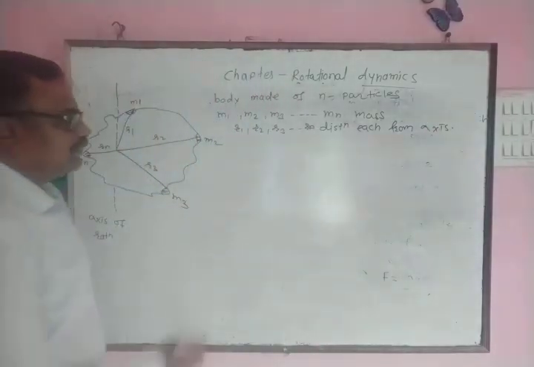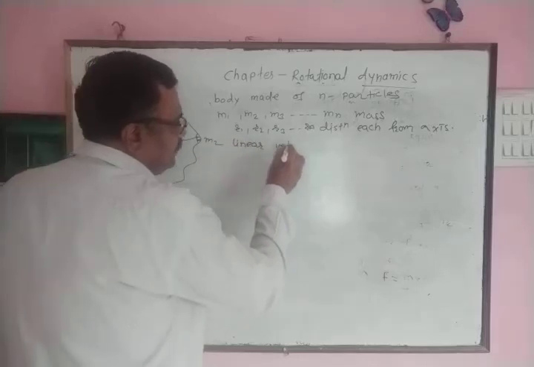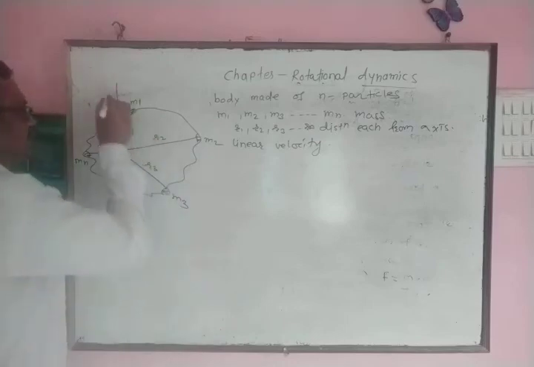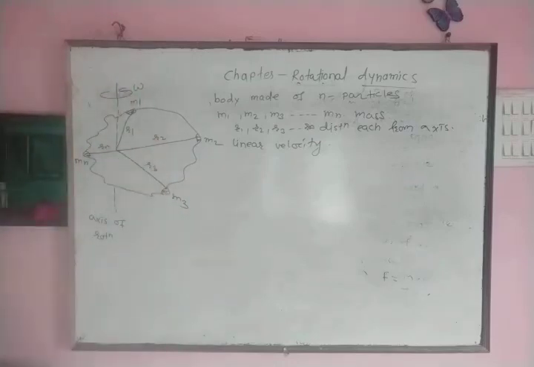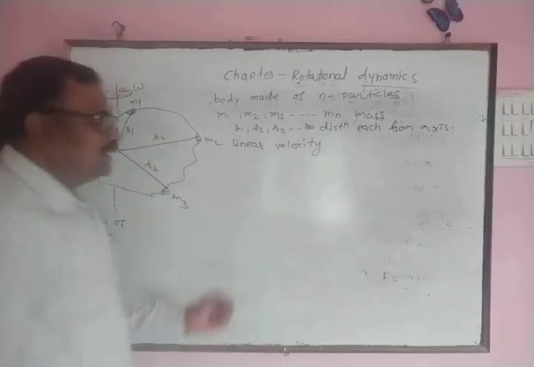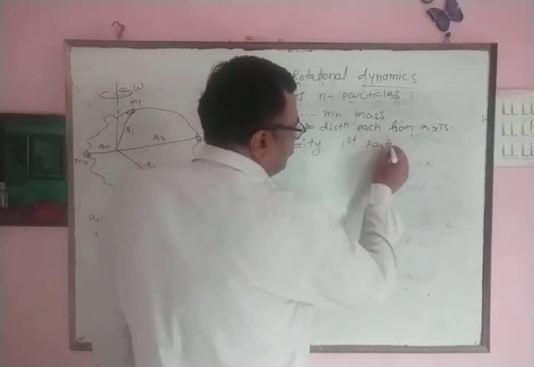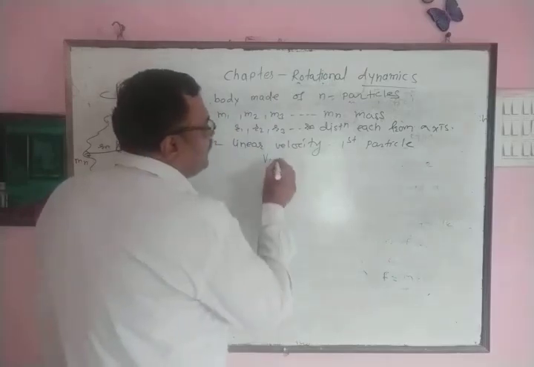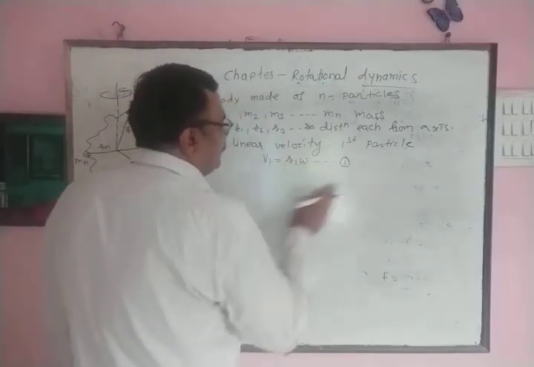Now, first of all, we write expression for linear velocity. Suppose this body is performing rotational motion with constant angular velocity omega. Linear velocity of first particle is denoted by V1, and this V1 is given by formula R1 omega.